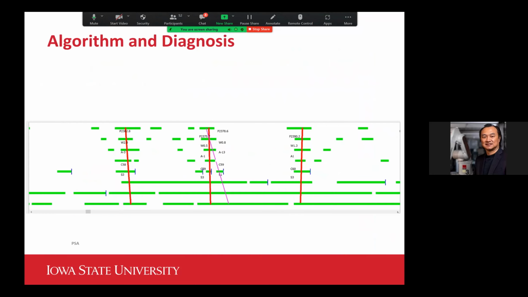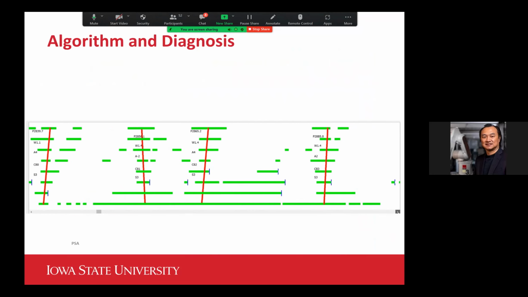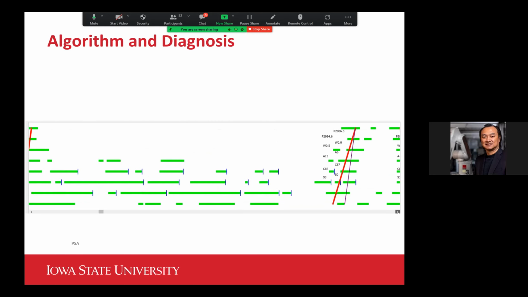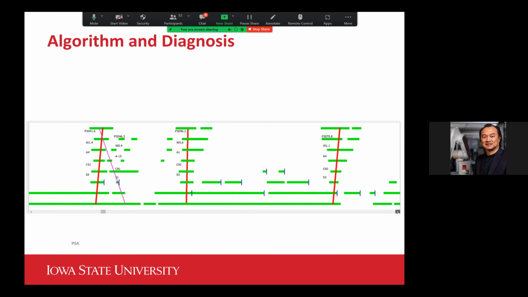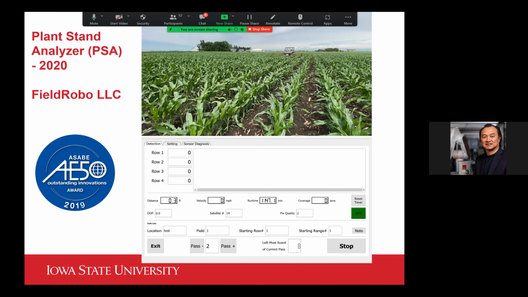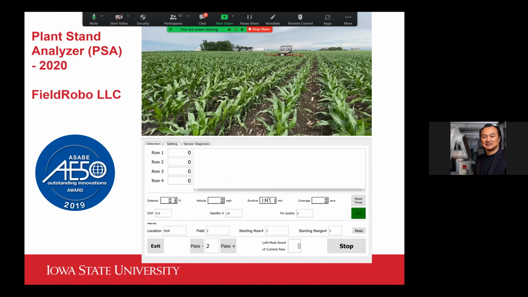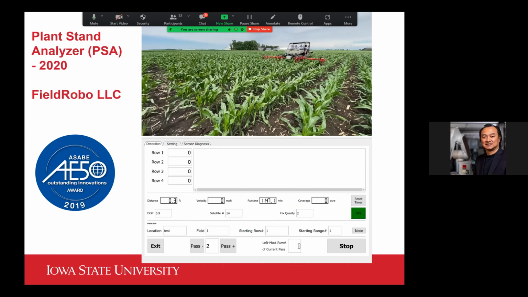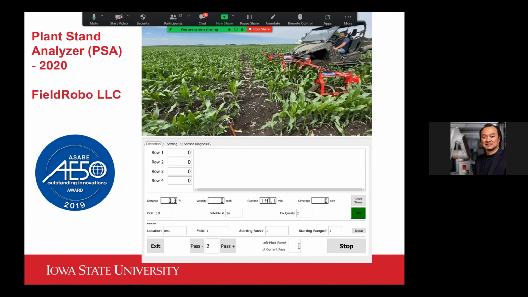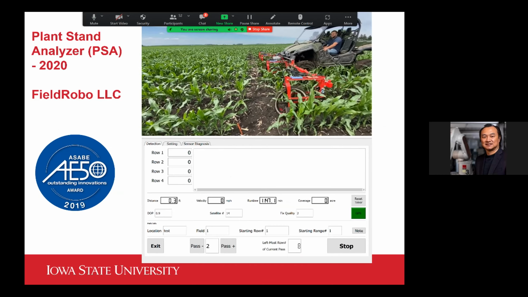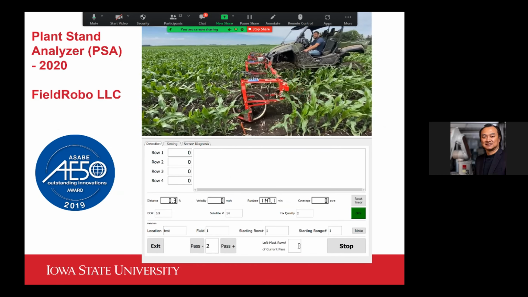And so this one shows when the system is running in real time, that's what it's processing. And it can process the data at a very impressive speed. So last year we had a much better version, and as you can see in this video, we can count rows at a speed of more than 10 miles per hour.